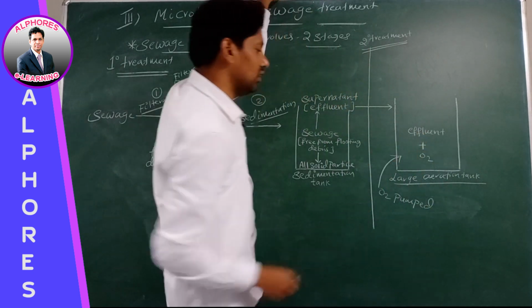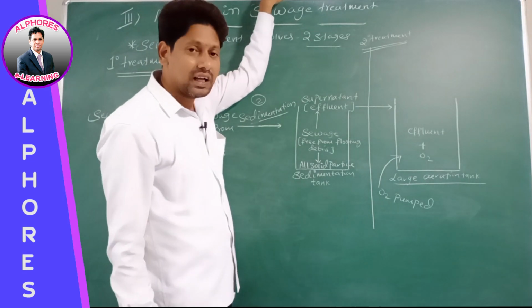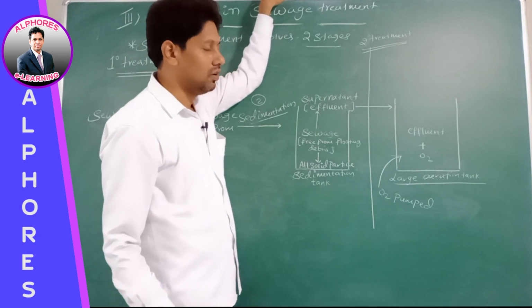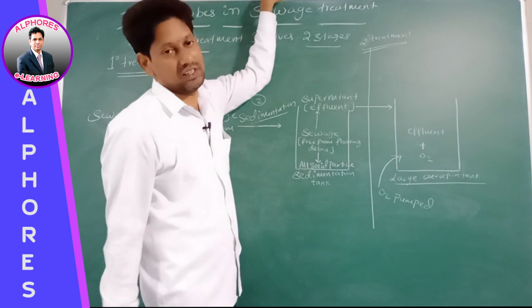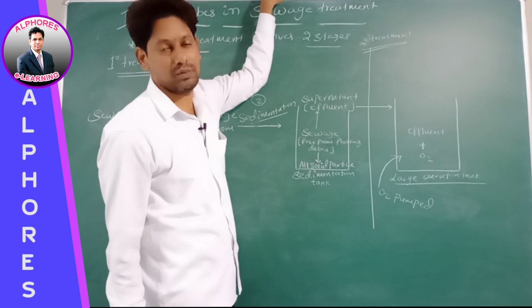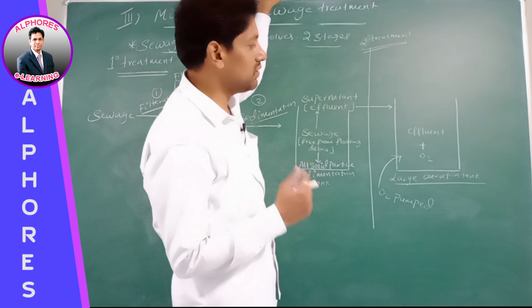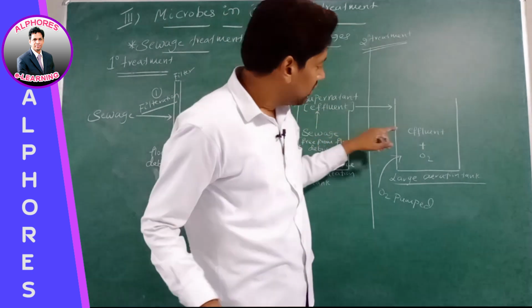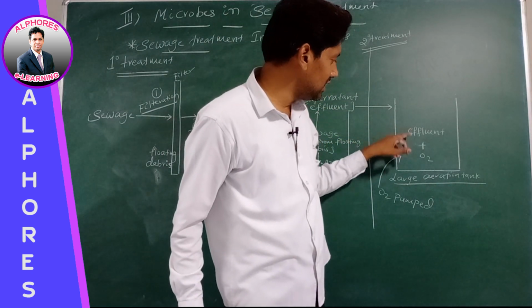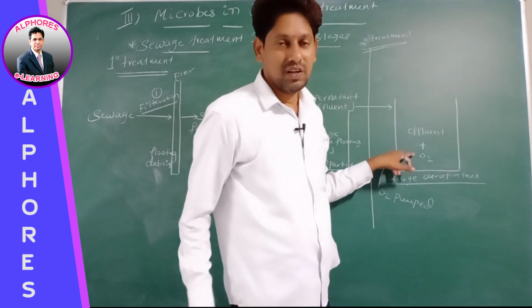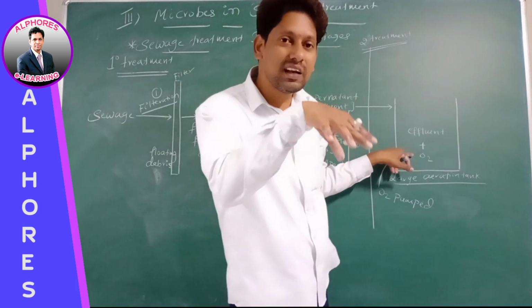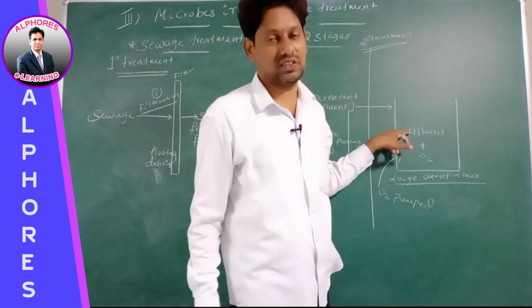And continuously we have to agitate this effluent. Agitation means disturbance. Why are we disturbing this effluent? Listen. Into this effluent, what did we pump? Oxygen. This oxygen should be evenly distributed throughout the effluent, yes or no?